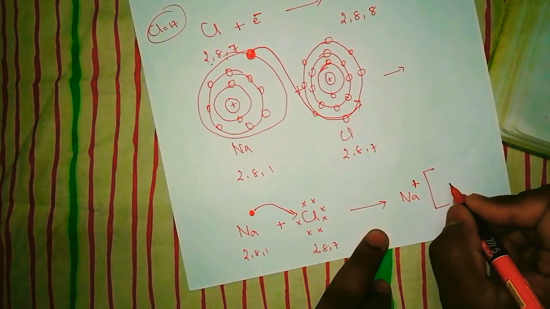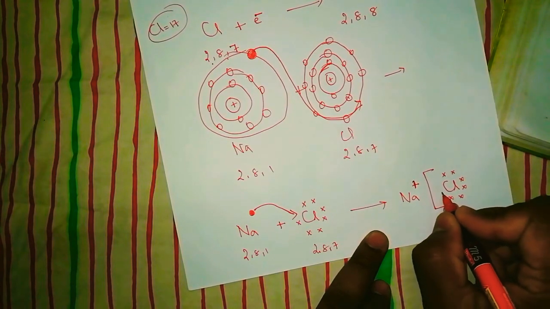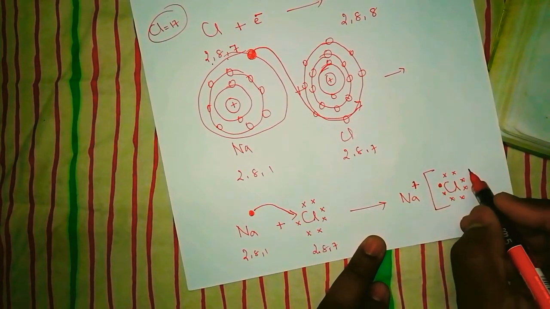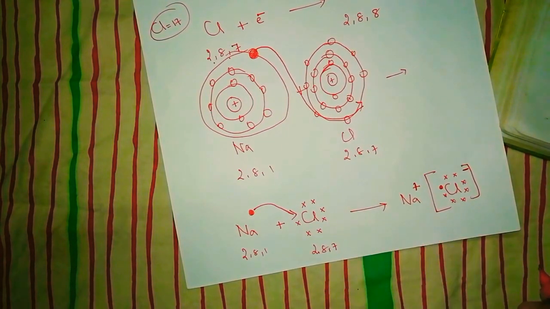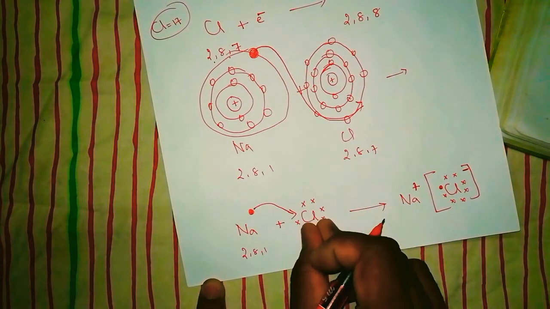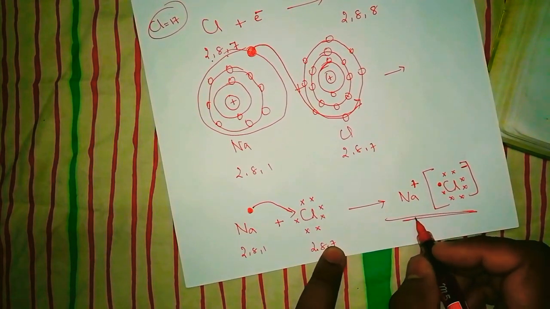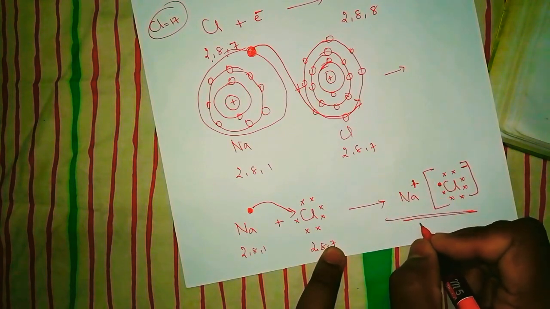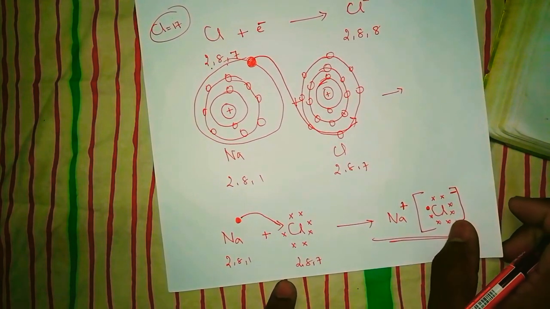And what is the chlorine going to get? Cl. Already it has 7 electrons, I am writing them as cross signs, and one dot, which comes from sodium. And it becomes negative. Will you understand? This is the representation of how sodium is losing an electron and how chlorine is gaining an electron, and an ionic bond is formed between them because one loses and another gains. And this is how sodium chloride is formed. Hope you understand this clearly, right?